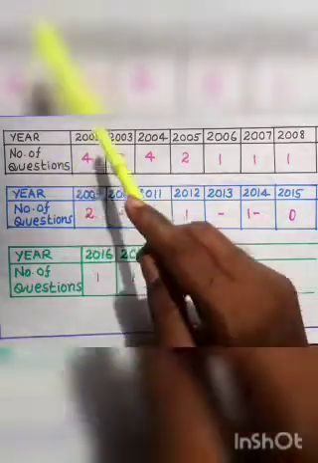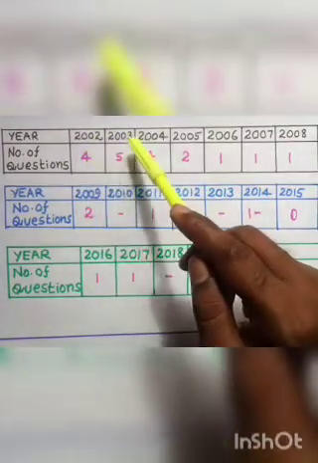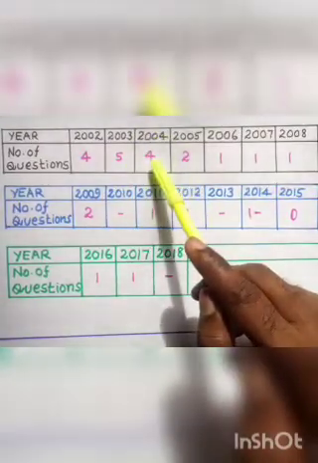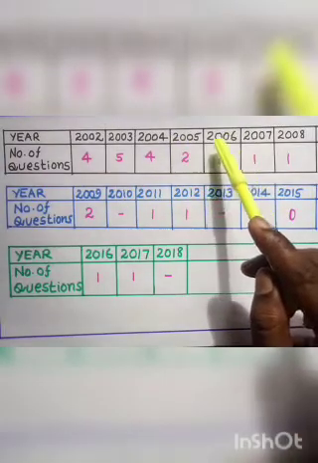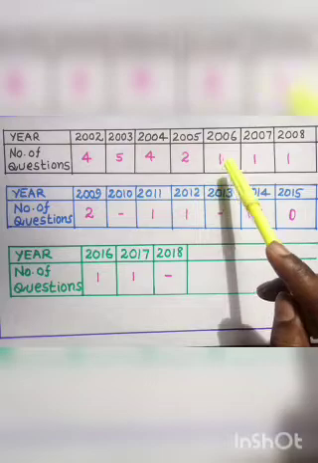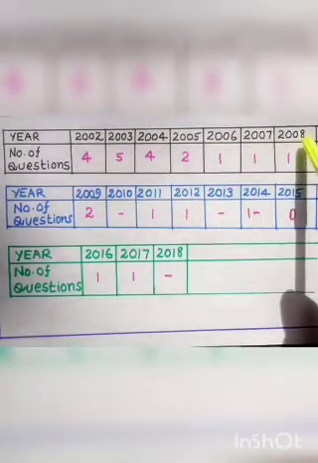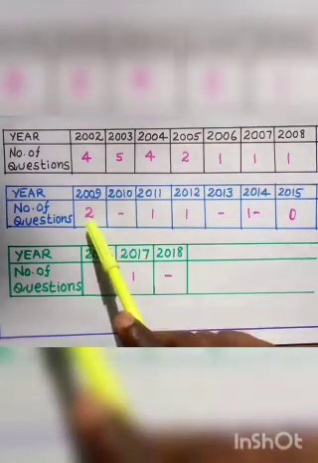In the year 2002, 4 questions were given. In 2003, 5 questions were given. In 2004, 4 questions. In 2005, 2 questions. In 2006, 1 question was given. 2007, 1 question. In 2008, 1 question. In 2009, two questions were given.